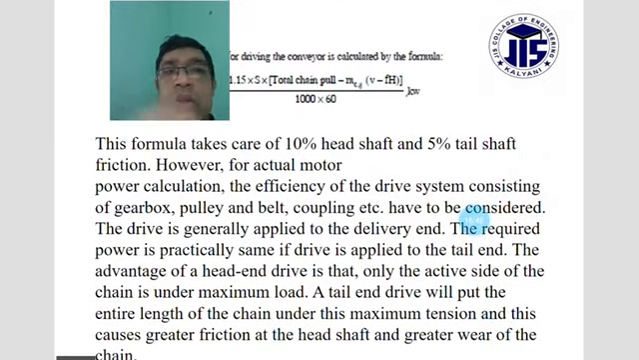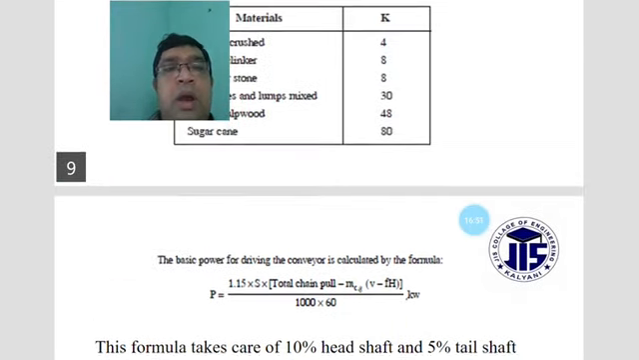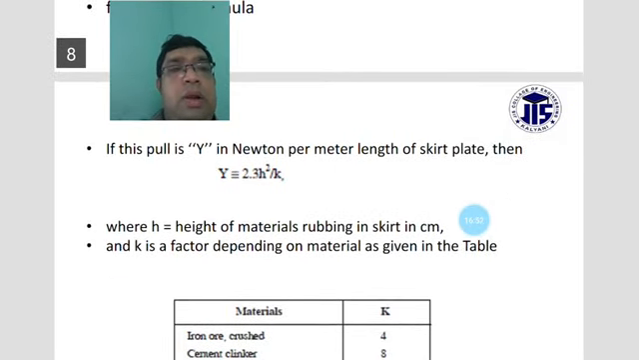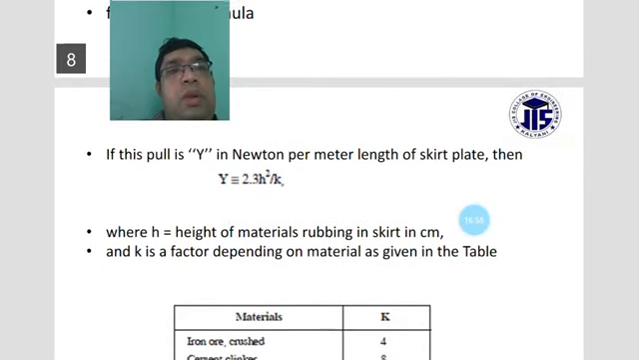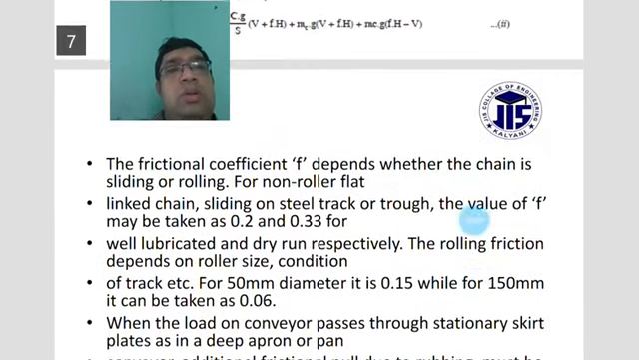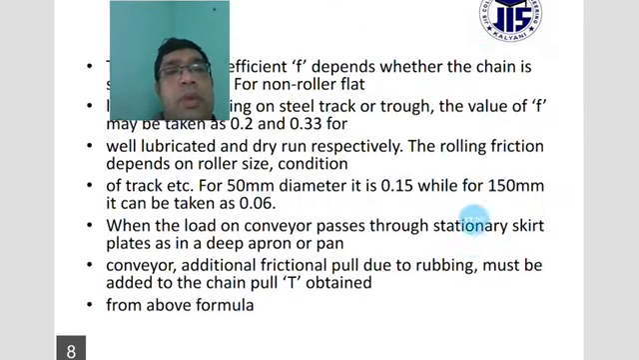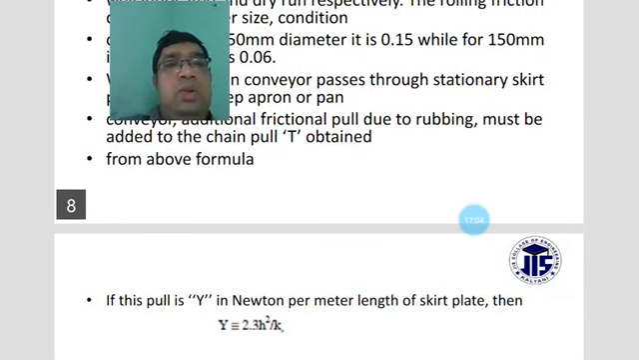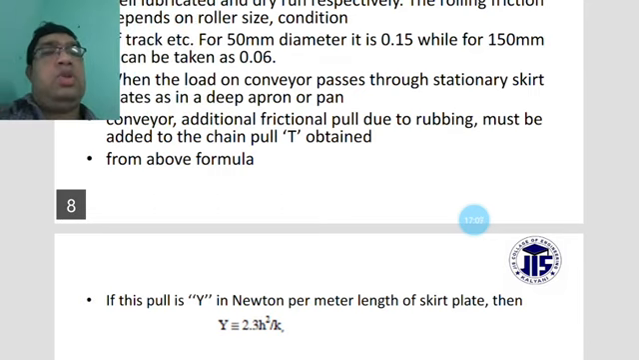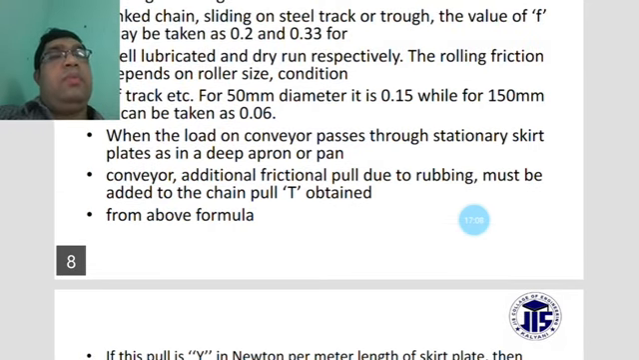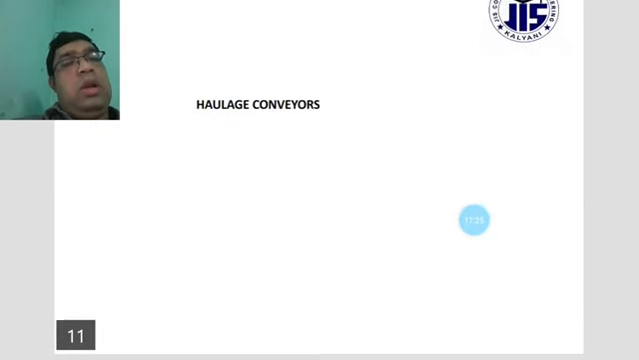Another thing we have to concentrate on in the chain conveyor is the total pull, because the chain will sag in the downward direction. Some idler consideration will also be required, and some frictional effect will also be given. Some maintenance also has to be considered accordingly.